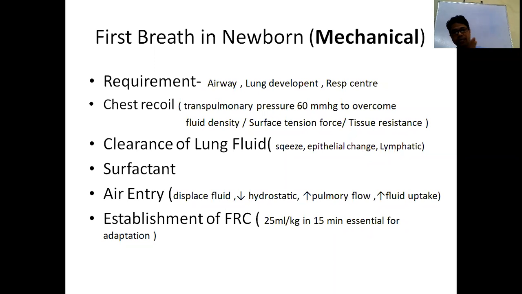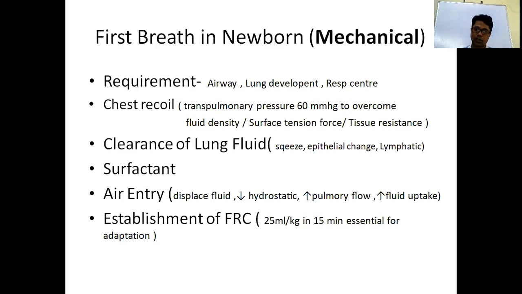So these are the mechanical factors required for the first breath. First, for air entry, a transpulmonary pressure is required, that is chest recoil. At the same time, once air enters, lung fluid inside the airway and terminal bronchial aspects should be cleared. At the same time, the resistance forces should be decreased, and that is done by surfactant. Surfactant is produced by type 2 alveolar cells.